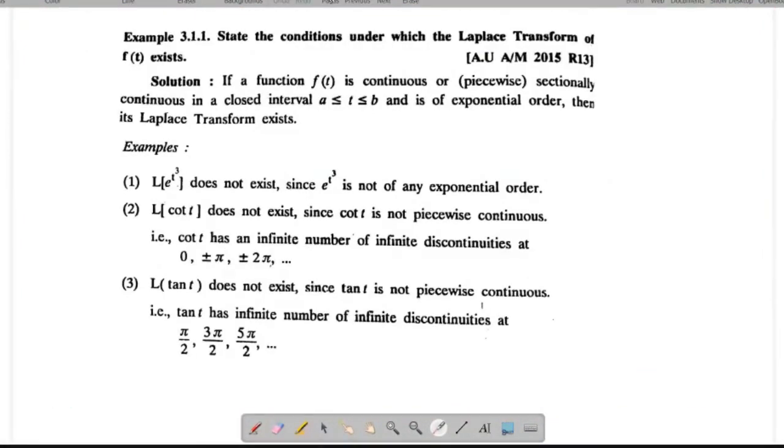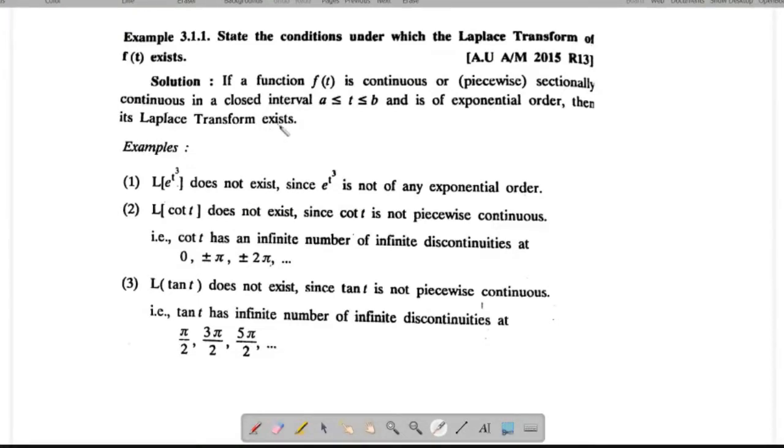State the conditions under which the Laplace transform of f of t exists. If a function f of t is continuous or piecewise (sectionally) continuous in a closed interval a to b and is of exponential order, then its Laplace transform exists.